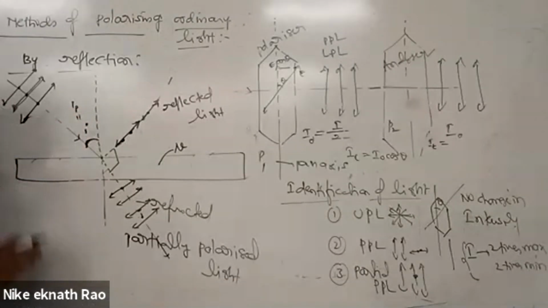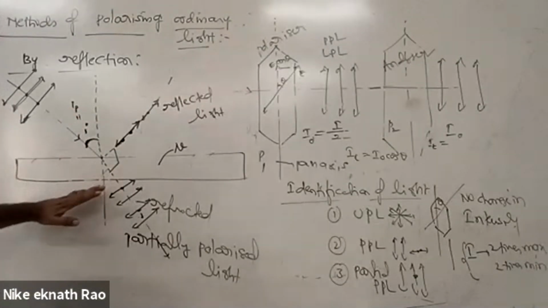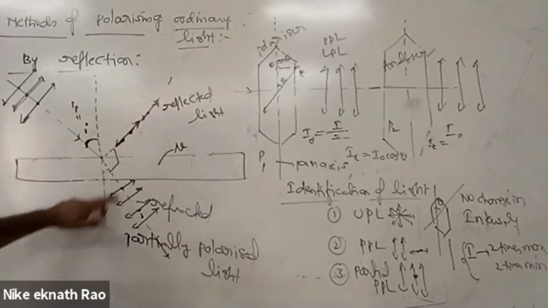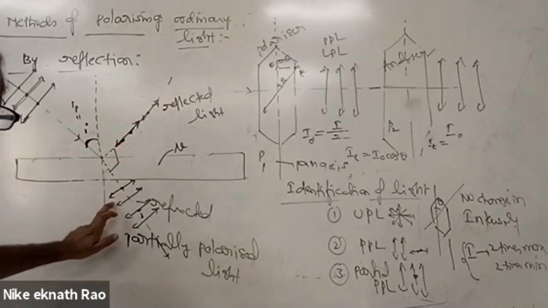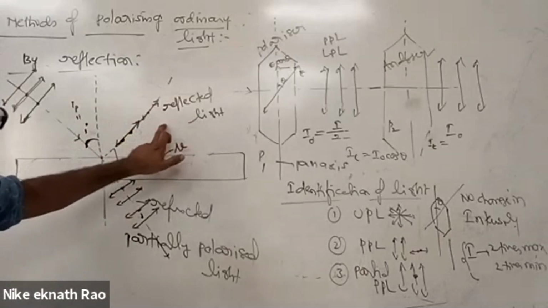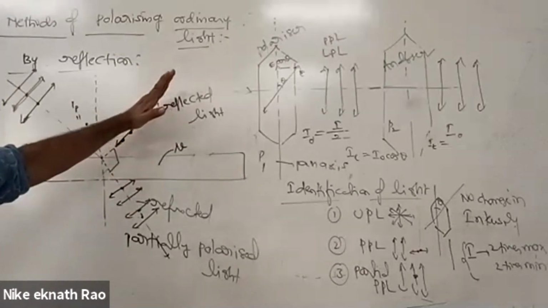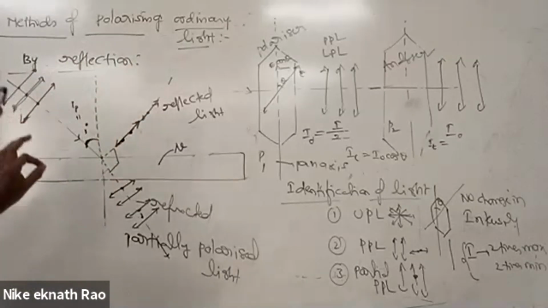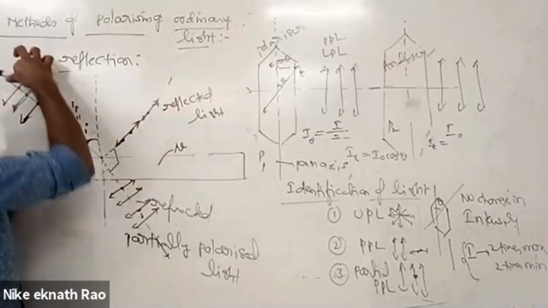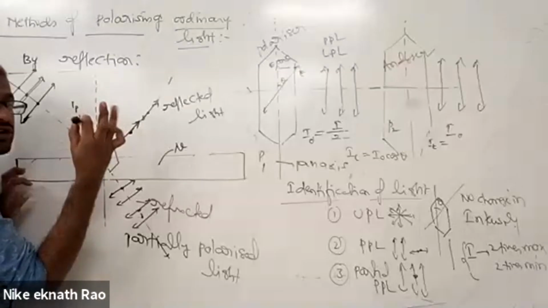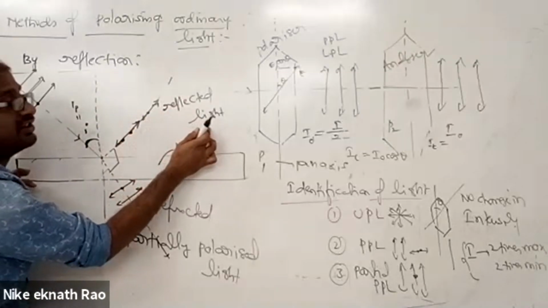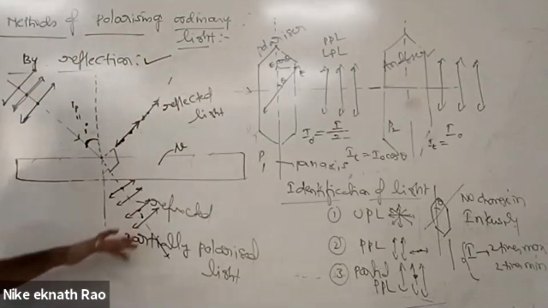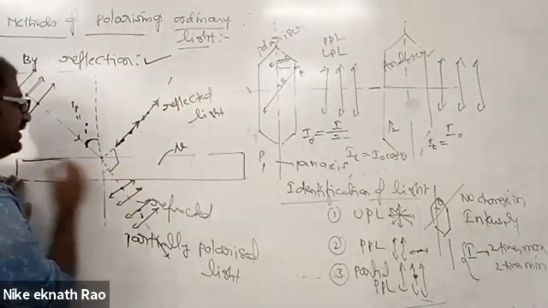When light is incident on a glass plate at the polarizing angle, such that the reflected light ray and refracted light ray are perpendicular, the reflected light is plane polarized. That means the electric field vector oscillations are confined in a plane perpendicular to the plane of incidence. So we are getting plane polarized light. This is one method by which reflection gives polarization.